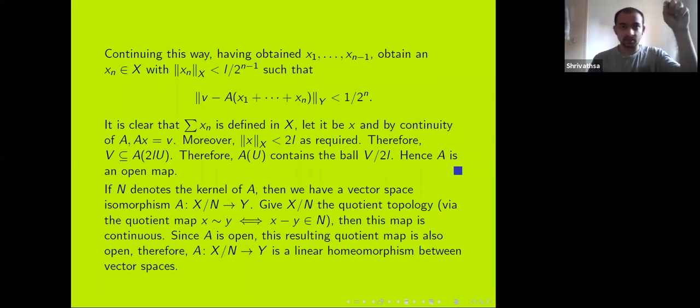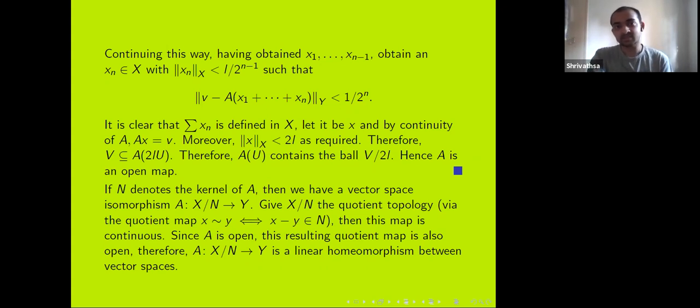And it's open because the projection from X to X mod N is open, and the map A from X to Y is also open. So the induced map from X mod N to Y is an open continuous linear bijection, which means it's a linear homeomorphism. So that's the result we get. That's a corollary of the open mapping theorem.